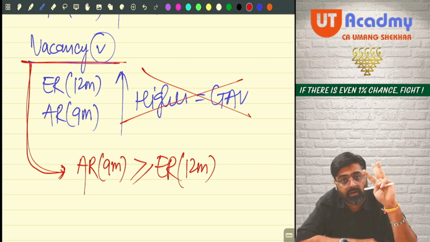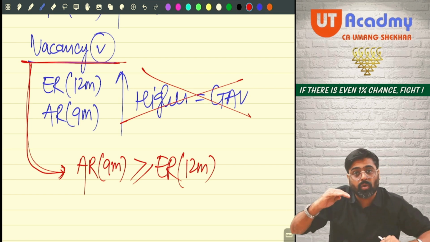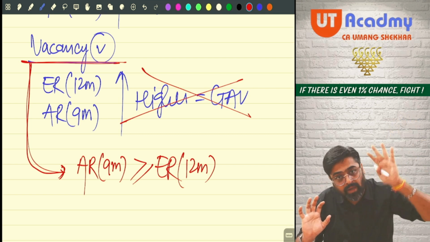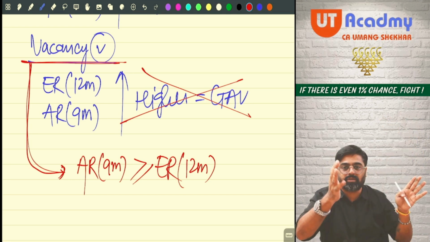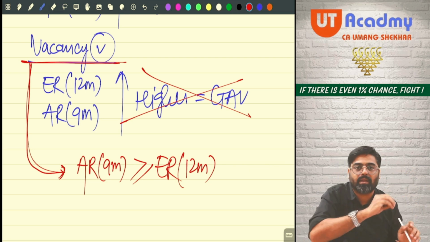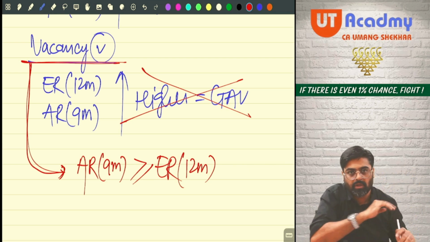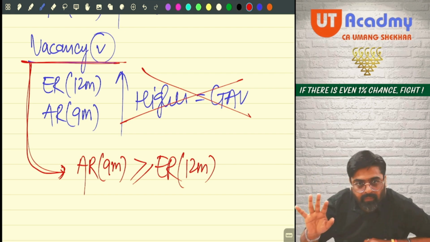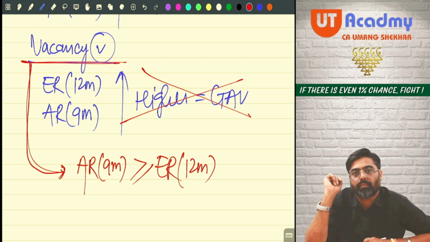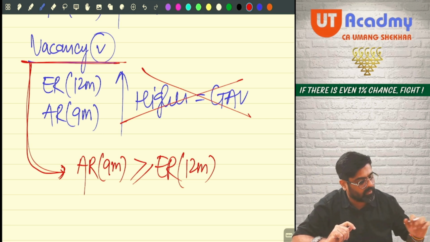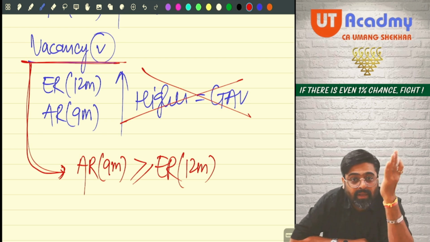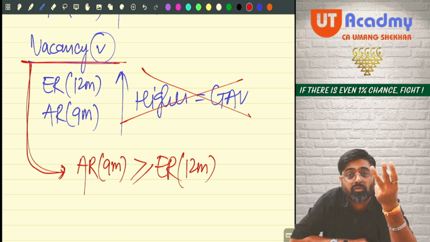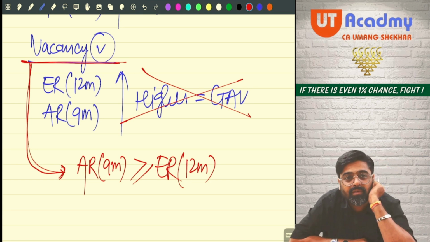Even if the property is vacant for 3 months, still the actual rent for 9 months can be a higher amount or equal amount to my expected rent. What if the expectation was for 12 months and that amount was only 3 lakhs? But I have let out the property for 9 months and monthly rent is 40,000. 40,000 into 9 will give me 3,60,000. In 9 months only, I'm earning more than your expectation. Just imagine if the property was not vacant for 3 months, I would have earned more, no?